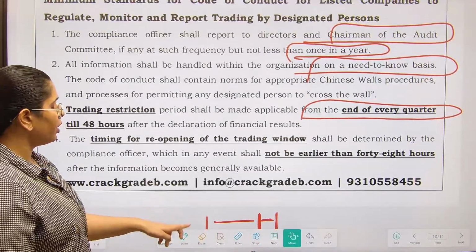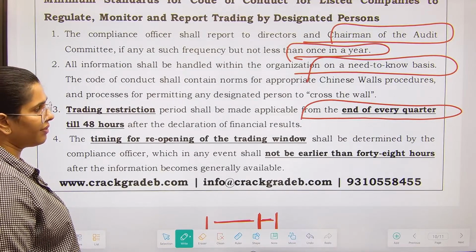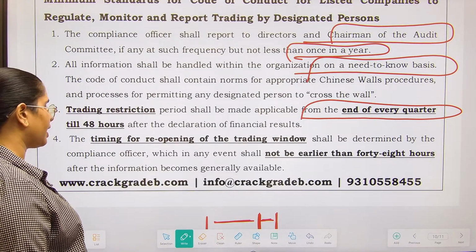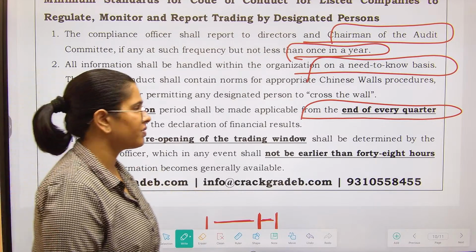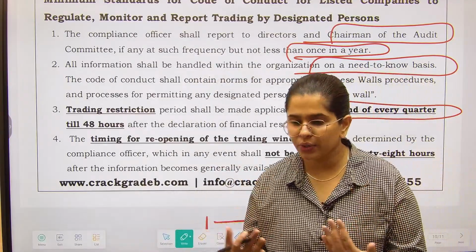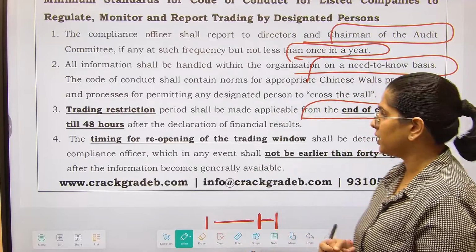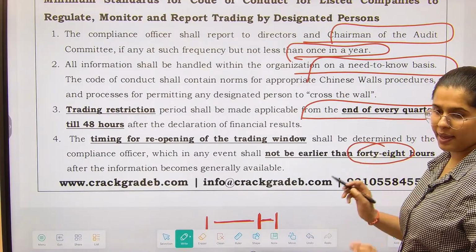The timing for reopening of the trading window shall be determined by the compliance officer, which in any event shall not be earlier than 48 hours after the information becomes generally available. So the compliance officer will determine after what time period we shall allow you trading, and in that case at least 48 hours needs to be maintained.